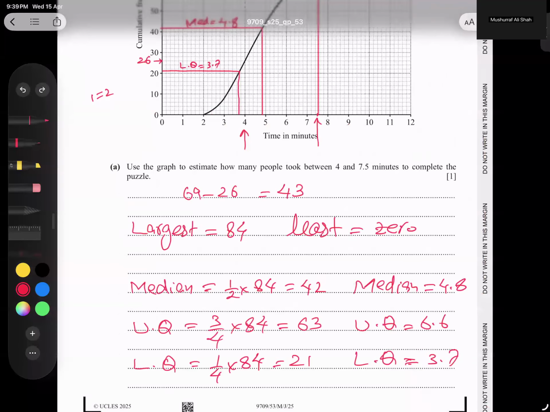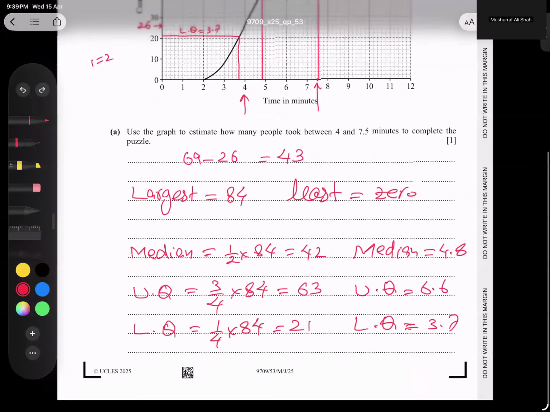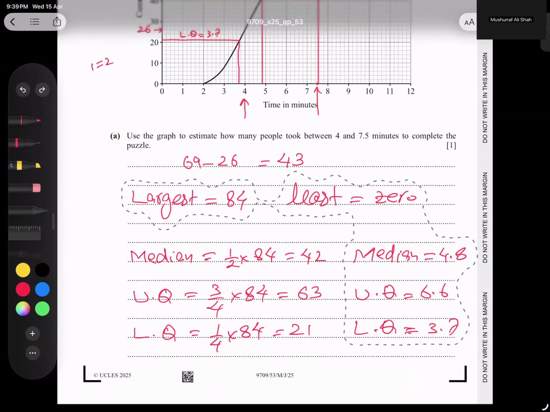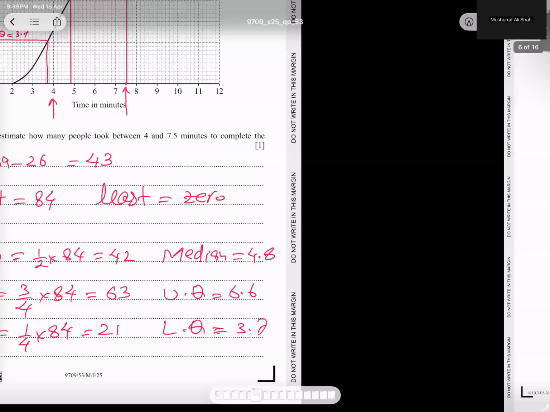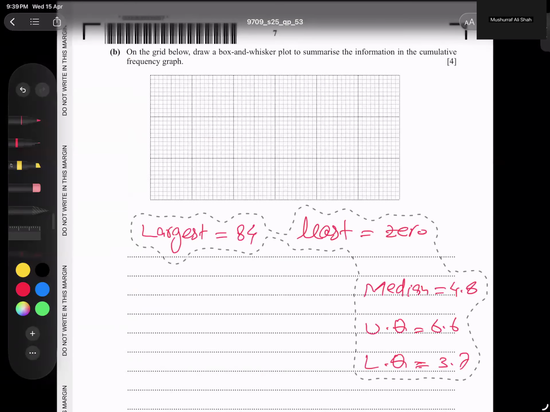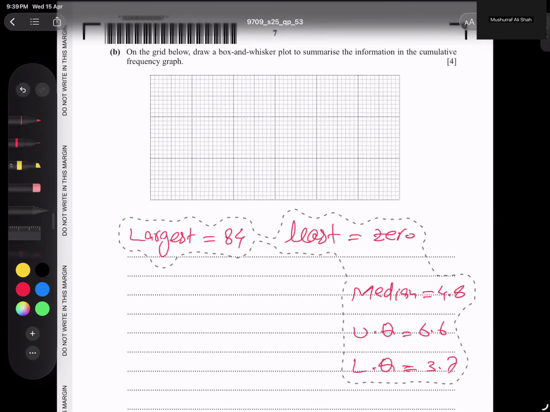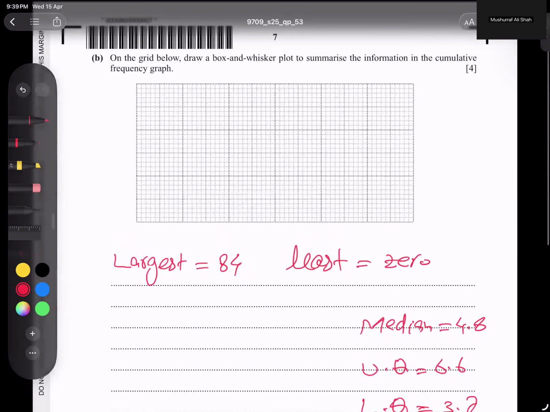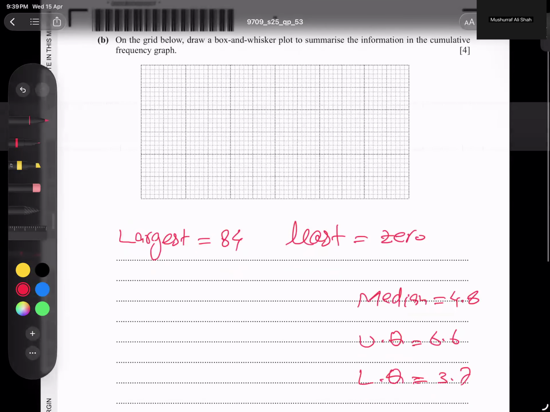Anyway, now I'm going to shift these five values. I copy them, move to the next page, and paste here. So let's try to do it. We need five things, students, as I said before. First of all, I will draw a line here.